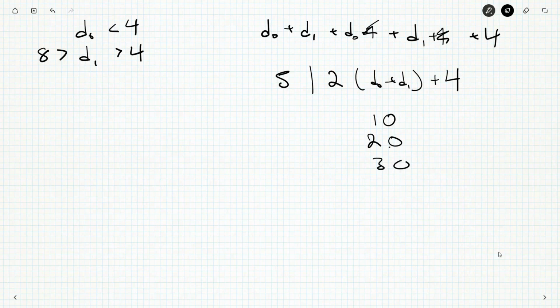20, what else could we have? We could have 30, maybe. Because that'd be 26, and then D0 plus D1 has to be 13, which can't happen, so that's out. So it's got to be 20. So D0 plus D1 is equal to 8. Interesting, because before they had to add up to 4. I'm noticing some numbers and some intrigue.